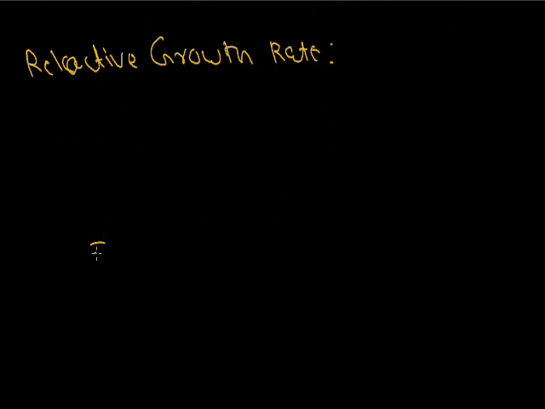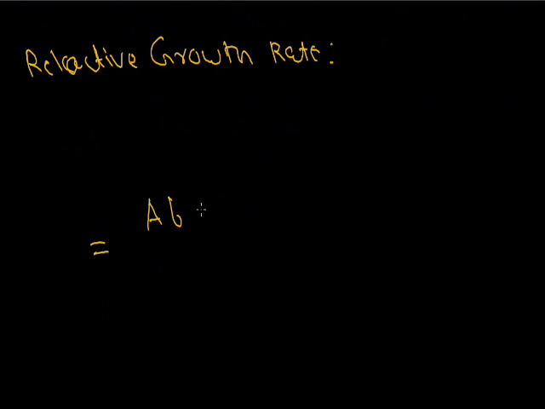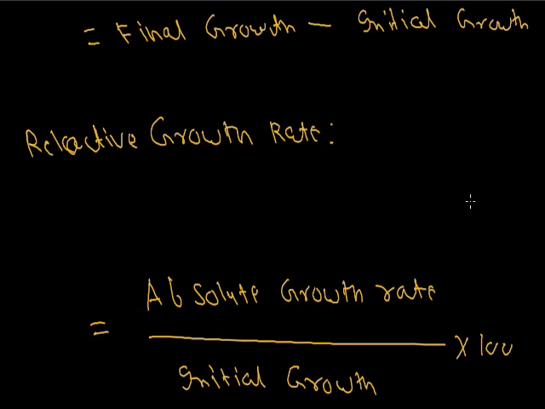The relative growth rate is the absolute growth rate divided by the initial growth, into 100. This relative growth rate is the percentage growth rate, meaning a percentage of the absolute growth rate.